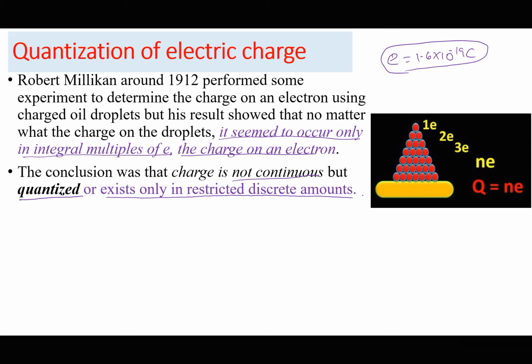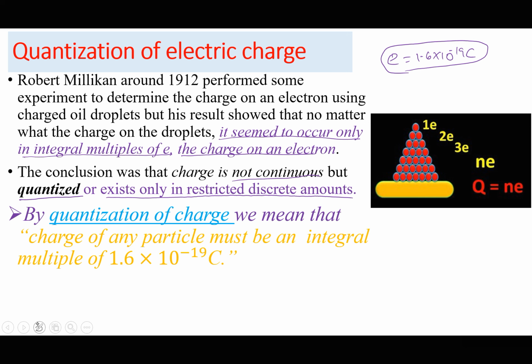Because charge was only existing in restricted discrete amounts, we say that charge is quantized. So by quantization, we mean that the charge of any particle must be an integral multiple of 1.6 times 10 to the power of minus 19 coulombs. So every time someone talks about charge being quantized, they are referring to the charge of any particle being an integral multiple of 1.6 times 10 to the power of minus 19 coulombs.